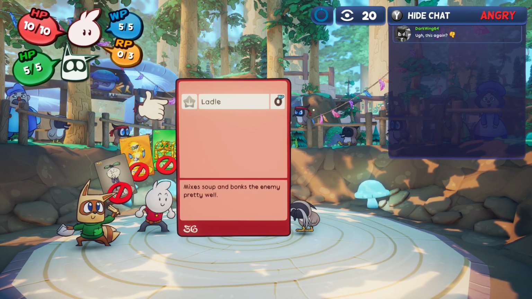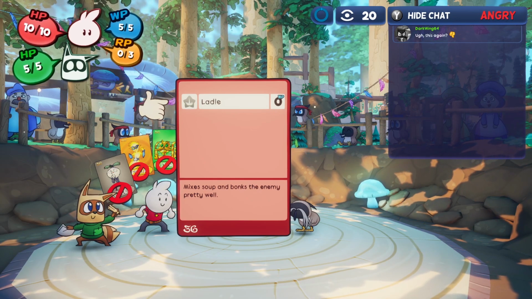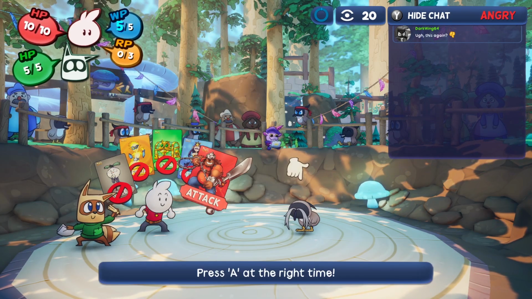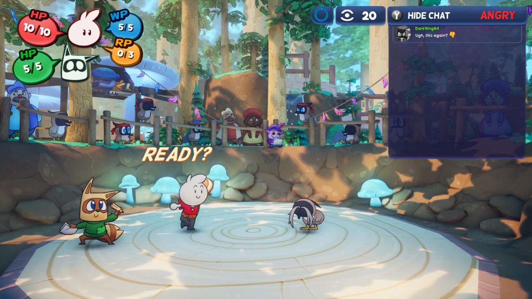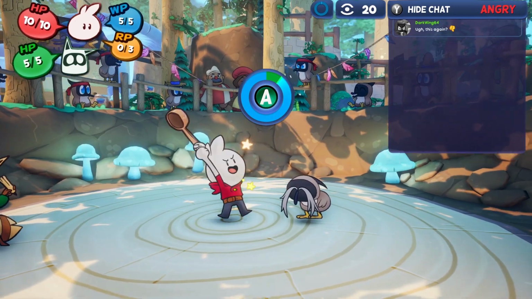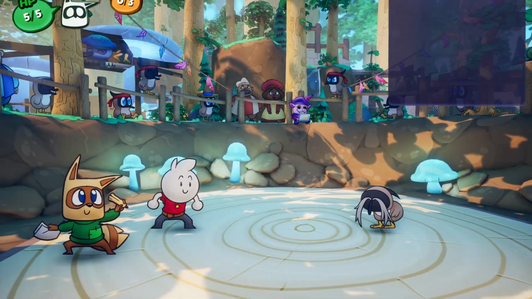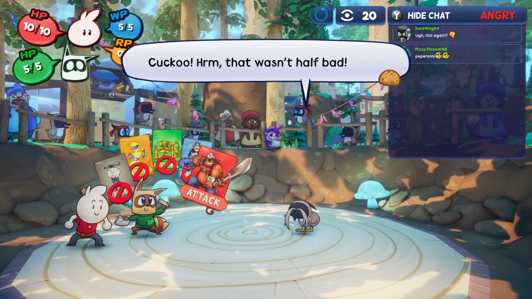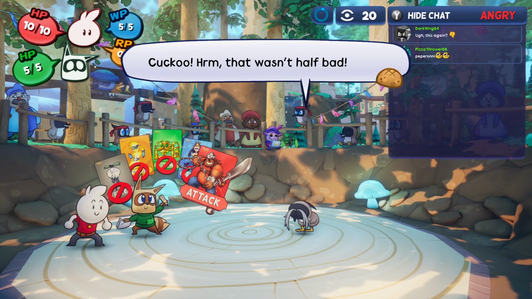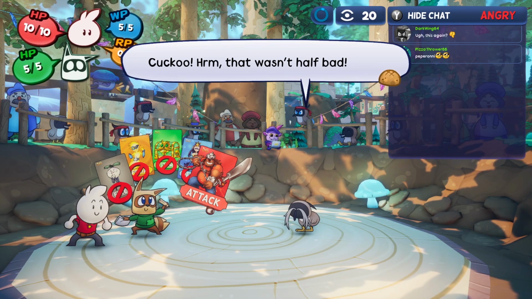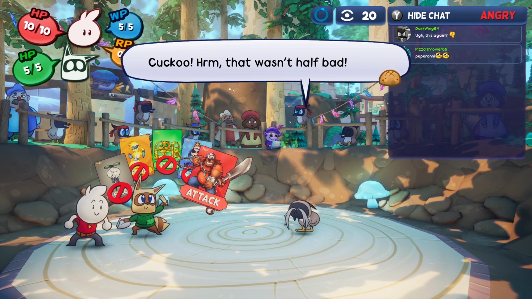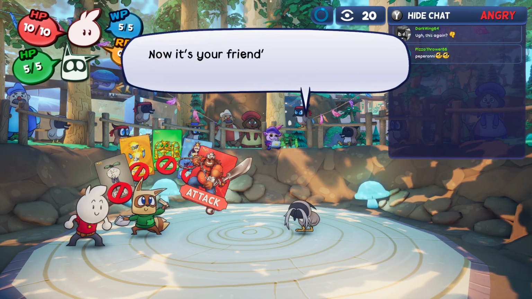Alright, ladle. It takes no magic power, the equivalent to other RPGs. Alright, time it just right. So yeah, just like in the Paper Mario games, you also have your action commands, stuff like that, like Bug Fables as well. Oh, that wasn't half bad. Yeah, that wasn't half baked. Sorry, that's another bread joke.